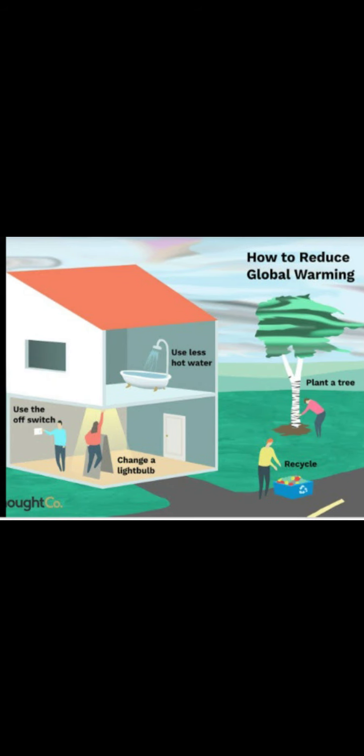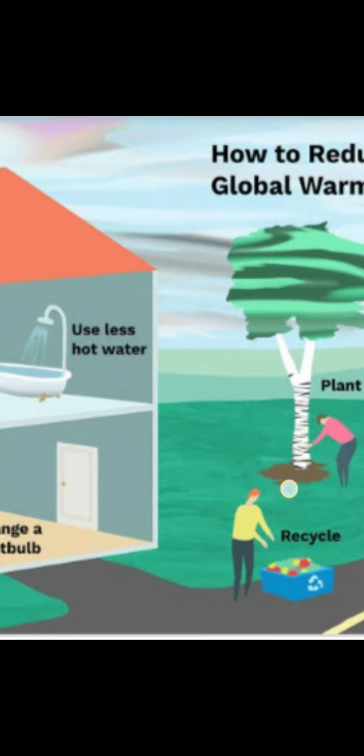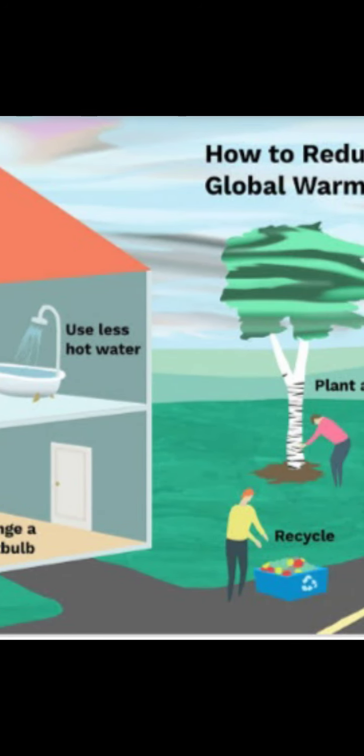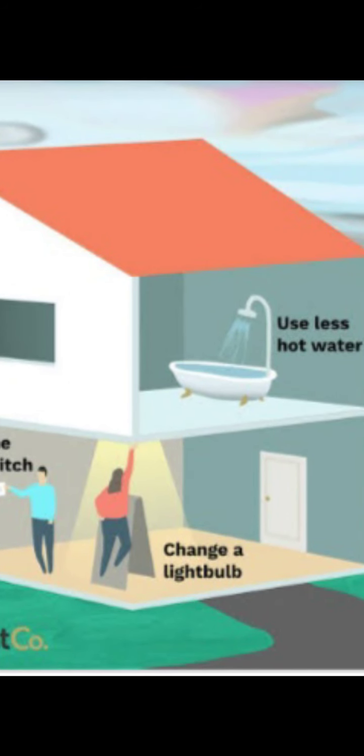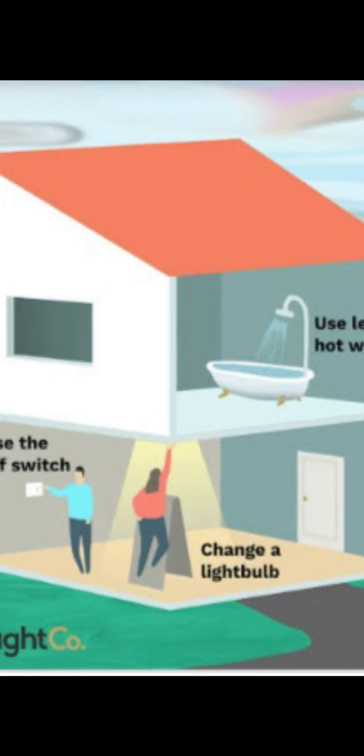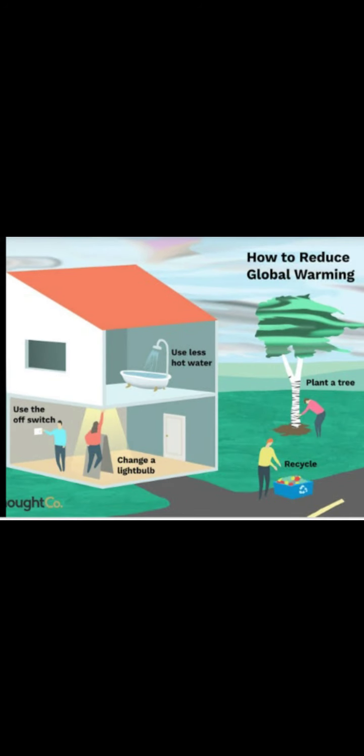So how can we reduce this? We can reduce it by doing plantation, recycling, and using a proper dustbin. When you are at home, you have to switch off your light, because unnecessary light also disturbs the climate. When you are going out from your room, you have to switch off your light.